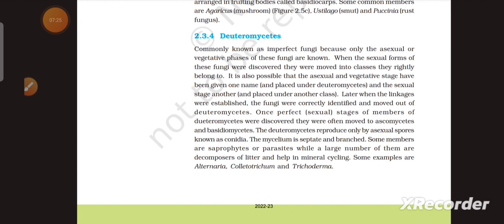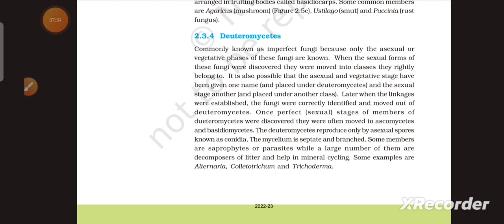It is also possible that the asexual and vegetative stage have been given one name and placed under Deuteromycetes, and the sexual stage another and placed under another class. Later, when the linkages were established, the fungi were correctly identified and moved out of the Deuteromycetes. Once perfect sexual stages of the members of Deuteromycetes were discovered, they were often moved as Ascomycetes and Basidiomycetes.